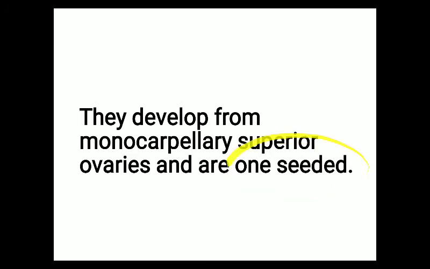If only one seed is present, then how many ovules will be present inside the ovary? The answer will be one. Suppose in any fruit 100 seeds are present, then how many ovules will be present in that flower? 100 ovules will be present. So whatever the number of seeds, that many ovules will be present in the ovary.